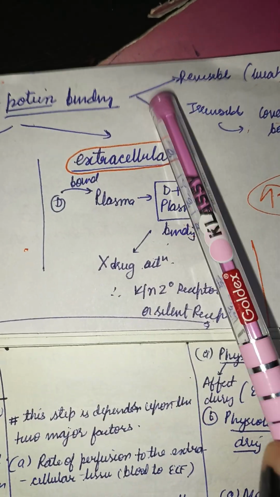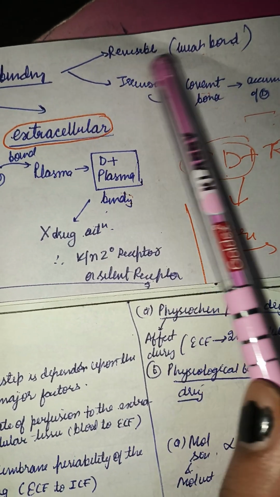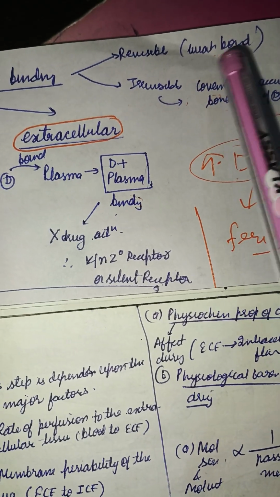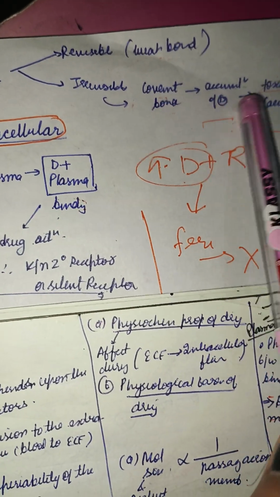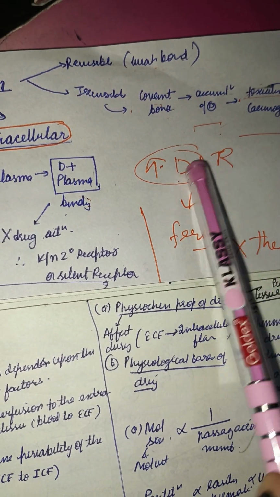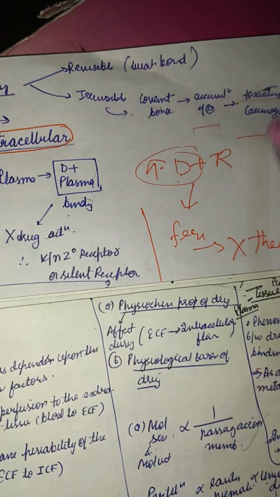Now the binding can be reversible or irreversible. In reversible binding, weak bonds form, so the drug can easily return to the free state and show its action. But in irreversible binding, a covalent bond forms and drug accumulation occurs. Drug-receptor complexes form with a covalent bond between them, and the drug can't get into the free form, therefore no therapeutic response. It can cause toxicity or carcinogenicity.